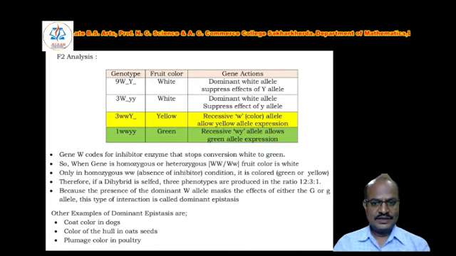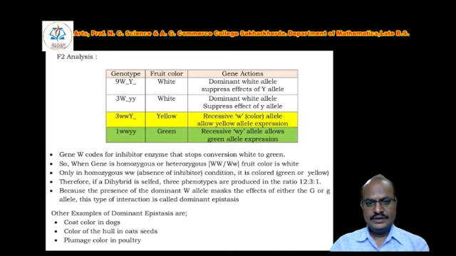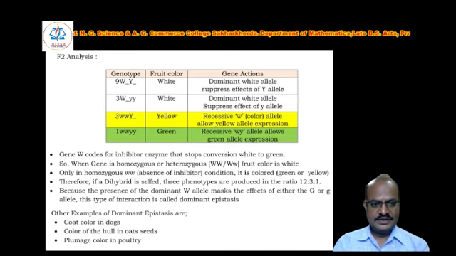Therefore, in the dihybrid self, three phenotypes are produced in the ratio 12:3:1, because the presence of the dominant W allele masks the effect of either the capital Y or small y allele. This type of interaction is called dominant epistasis. Other examples are also given: coat color in dogs, color of hull in oat seeds, and plumage color in poultry. Okay, today we will stop here. Thanks for watching the video.